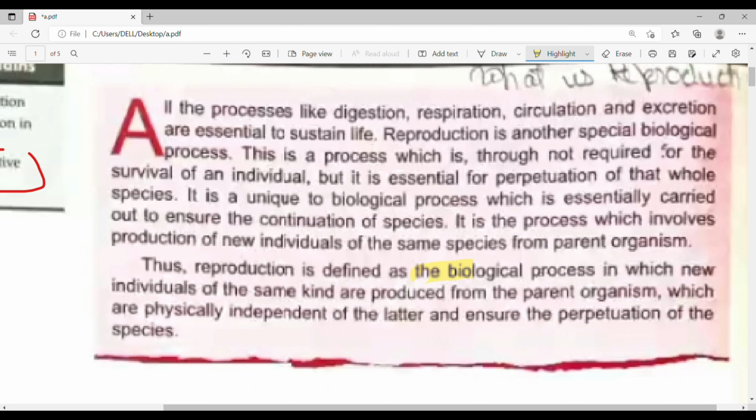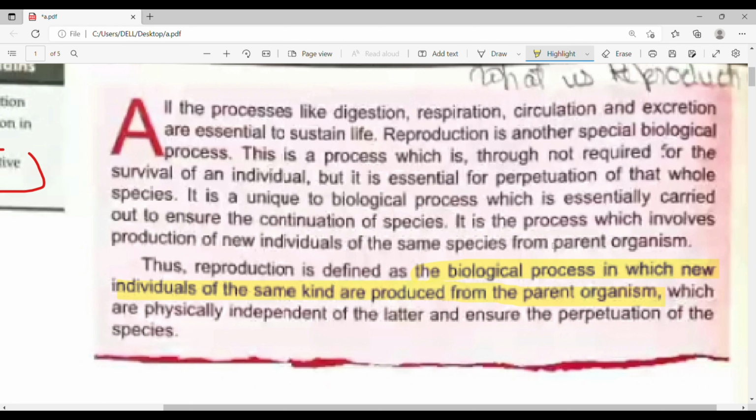Reproduction is defined as the biological process in which new individuals of the same kind are produced from parent organisms. In other words, the process of reproducing a new organism from an existing organism of the same species is known as reproduction.